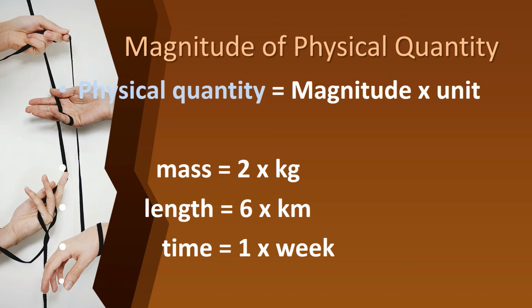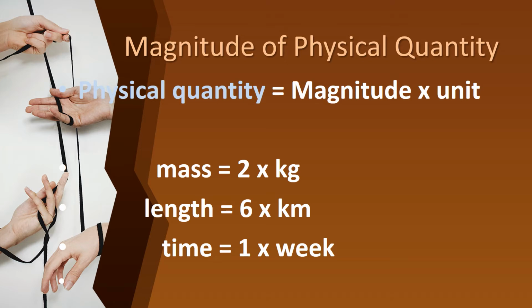If I say I have a 2 meter ribbon, that 2 is the magnitude and meter is the unit. If I have 1 kilogram of rice, that 1 is the magnitude and kilogram is the unit.